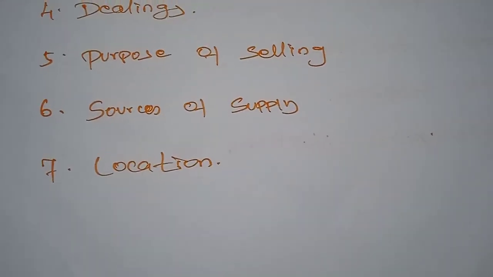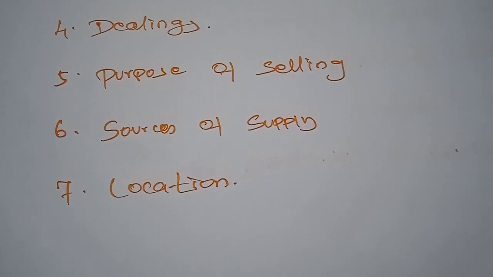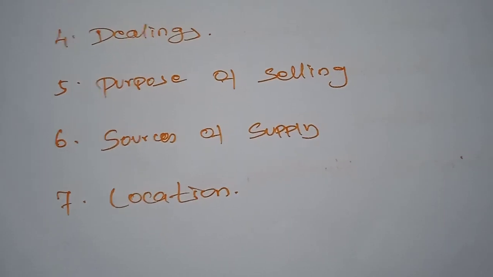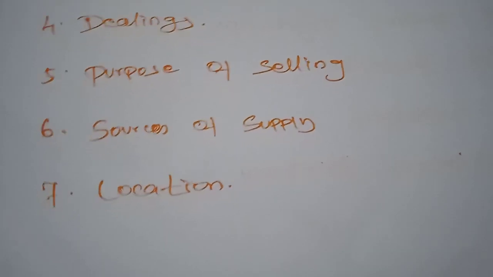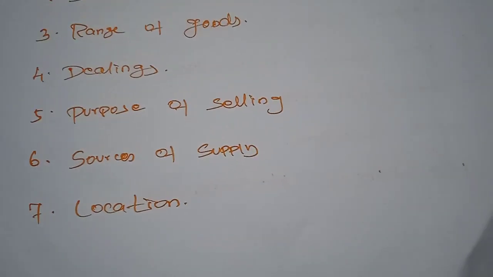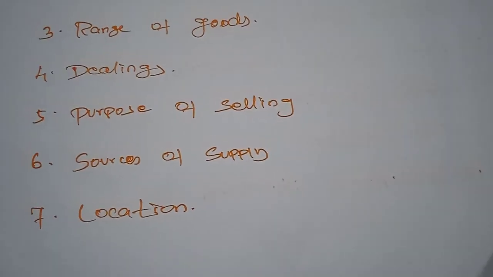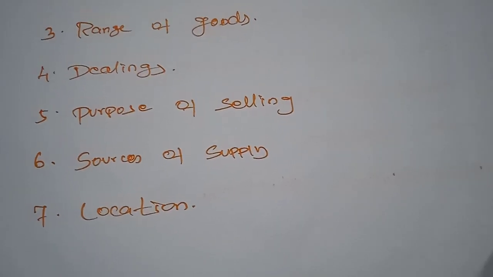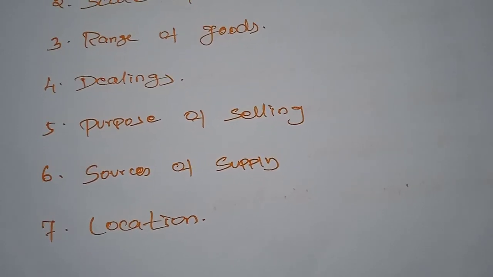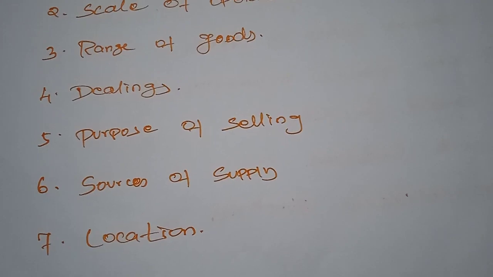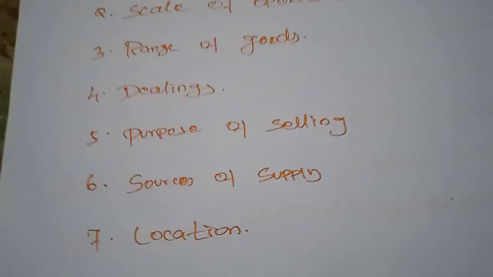Next, sources of supply. A wholesaler buys goods from manufacturers and their agents in large quantities. On the other hand, a retailer generally buys goods from wholesalers and their agents in small quantities. Normally the wholesaler has a number of agents for distributing the commodities to the retailer. But the retailer has no agent to purchase the commodities from the wholesaler. He purchases himself and sells the goods directly to the ultimate consumers.